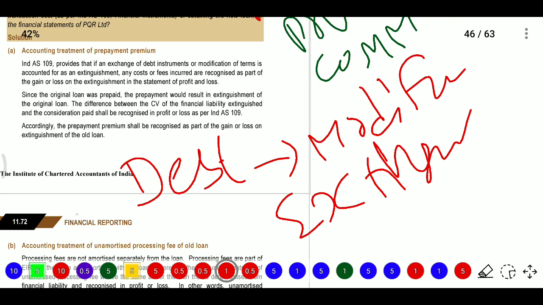So on the extinguishment of the debt, it will be charged to profit and loss account.